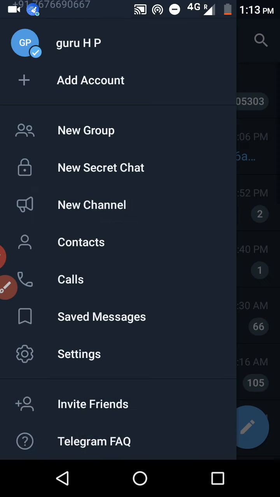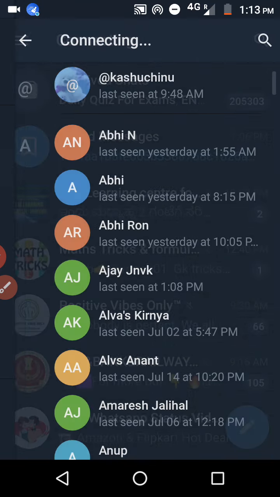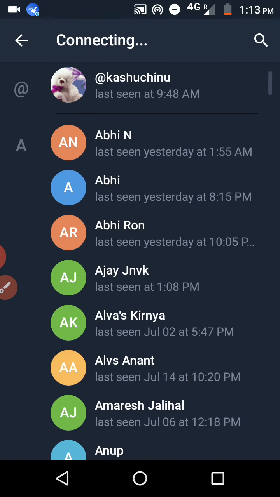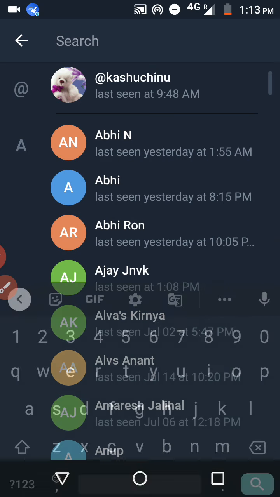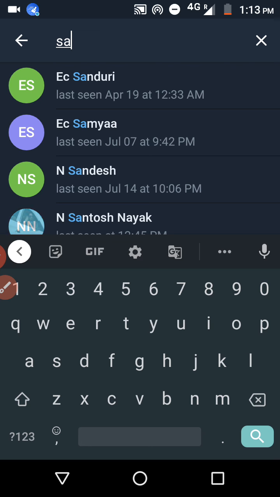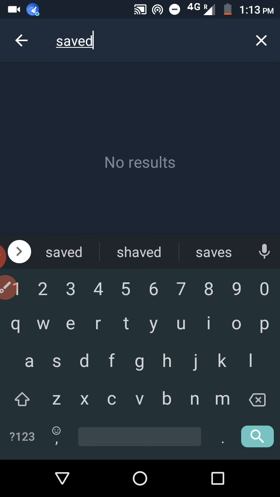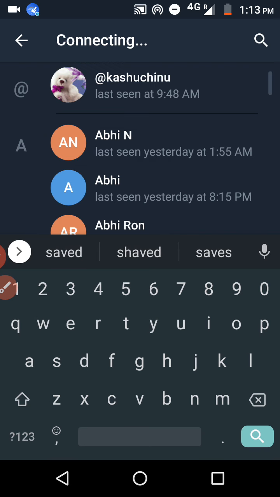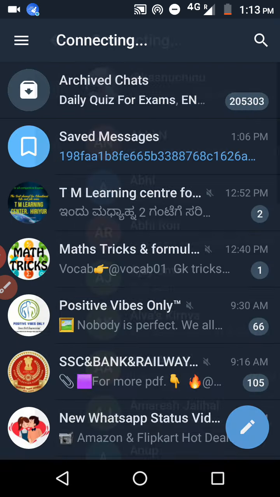And what you have to do next, you can do secret chat also in this one. See, one option is there. Where is that? Chat, new secret chat. You can select whatever numbers you want. You can select the contact, and you can start texting with them secretly. And after some time it will be automatically deleted. So this is also one of the best features.